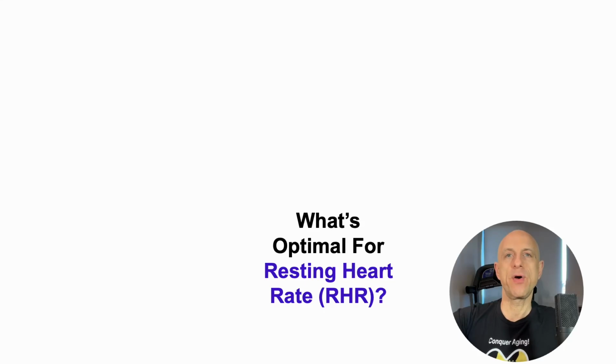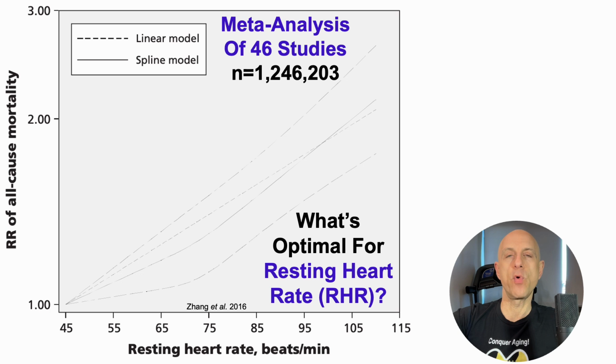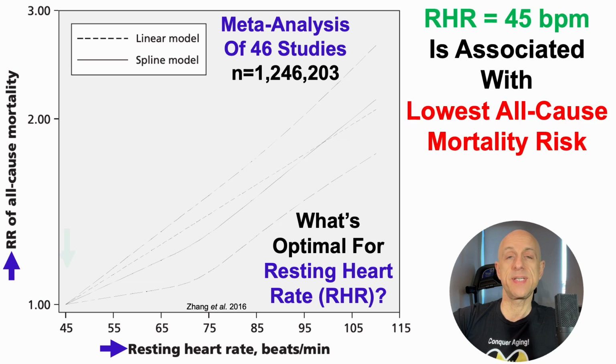What's optimal for resting heart rate? To address that, let's take a look at this meta-analysis of 46 studies that included more than 1.2 million people. On the y-axis, we've got all-cause mortality risk, or risk of death for all causes, plotted against resting heart rate in beats per minute. And what we can see is that a resting heart rate of 45 beats per minute was significantly associated with lowest risk of death for all causes.